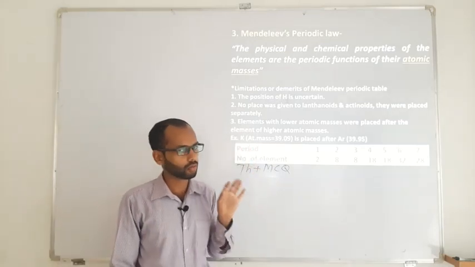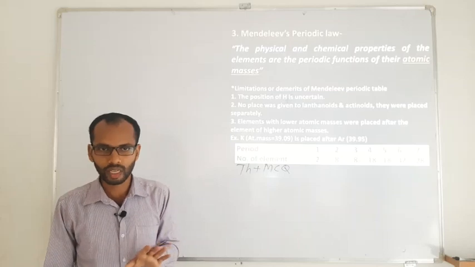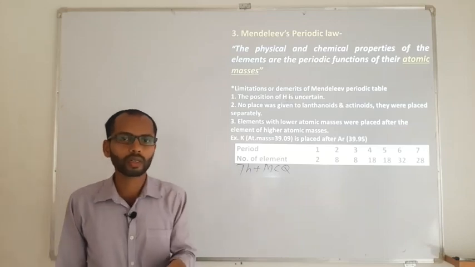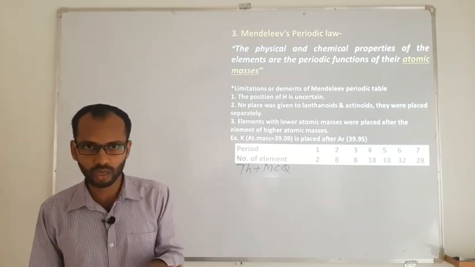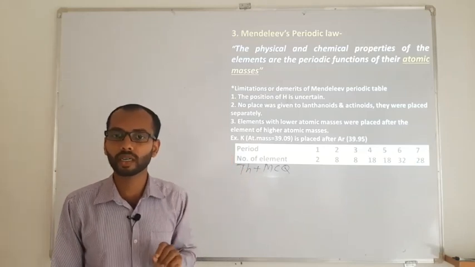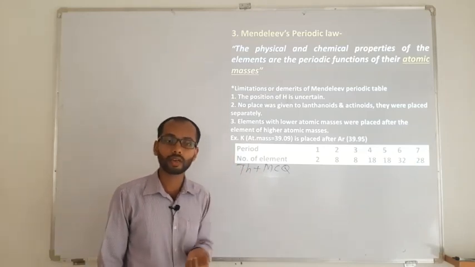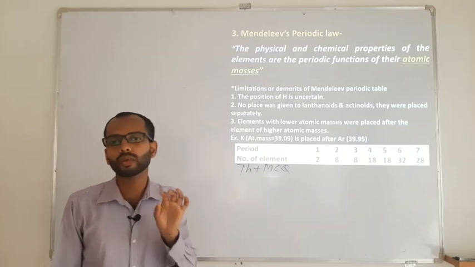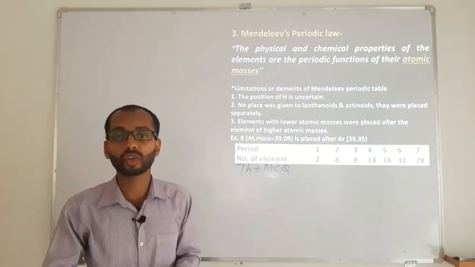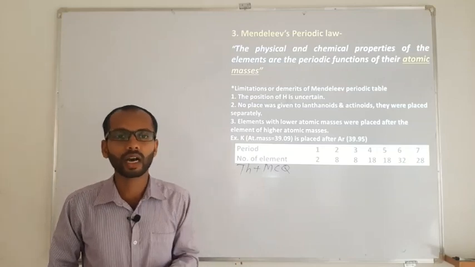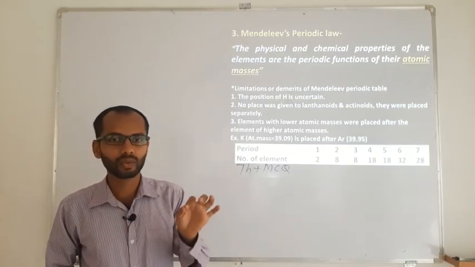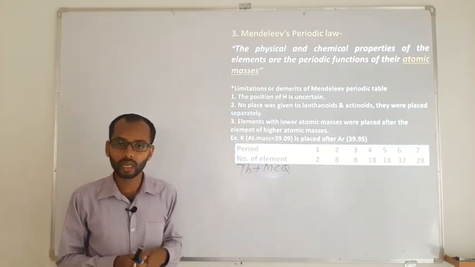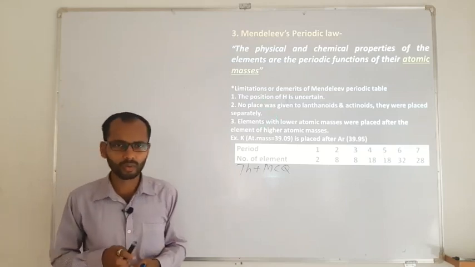Mendeleev knew that the elements available at his time were not the only elements going to be a part of chemistry. He thought that some more elements were supposed to be discovered in the coming future. So he left certain places in the periodic table, so that when those elements actually got discovered, they would take that position. He was not just knowing the present of chemistry, he also had an idea regarding the future of chemistry. Certain elements called Eka aluminium and Eka silicon were discovered later, but their positions in the periodic table had been kept empty by Mendeleev. But with a few demerits, even he was not fully successful.